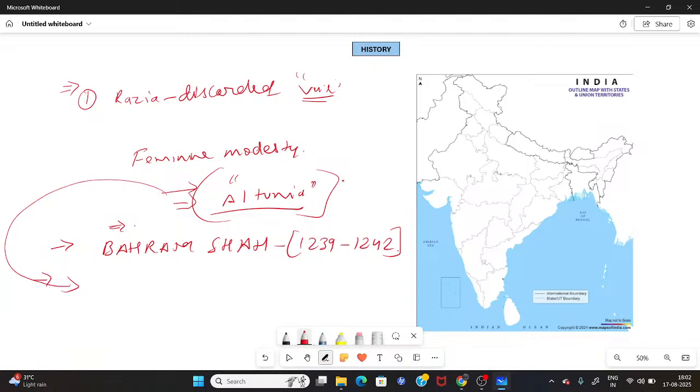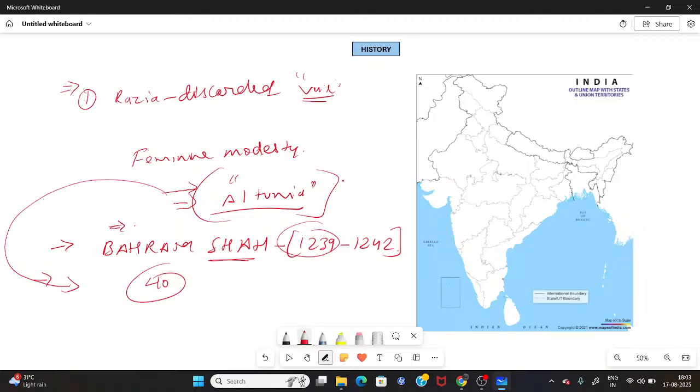She started coming back to Delhi, but on the instruction of the group of 40, she was assassinated on the way. In 1239, she was assassinated when she was trying to come back. After that, Behram Shah was proclaimed the formal ruler of the Sultanate.